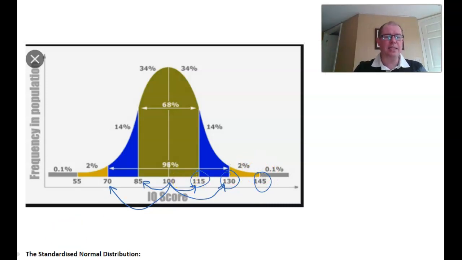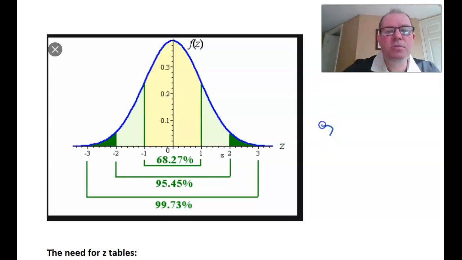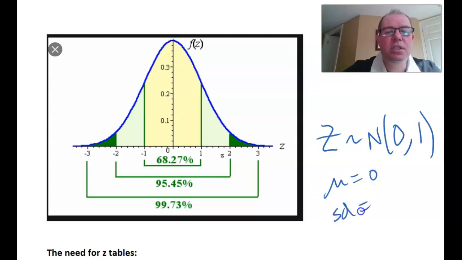And that's where the standardized normal distribution comes in. With the beauty of z-scores, we can actually relate every single normal distribution in the whole world, and there's an infinite number of them probably, to the standard normal distribution, and this is it here. The standard normal distribution, which we call z, follows a normal distribution with a mean of 0 and a standard deviation of 1. And that's what your z-score tables are representing, this standardized normal distribution.